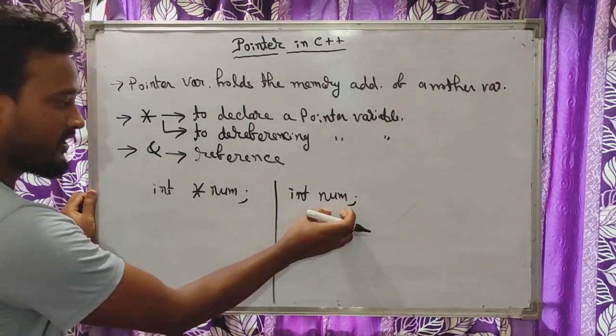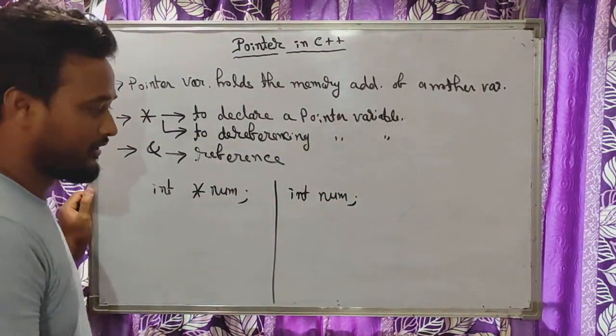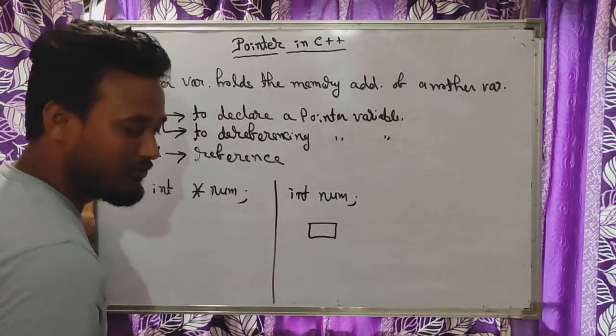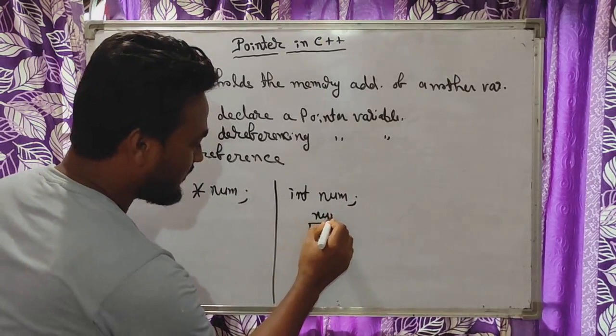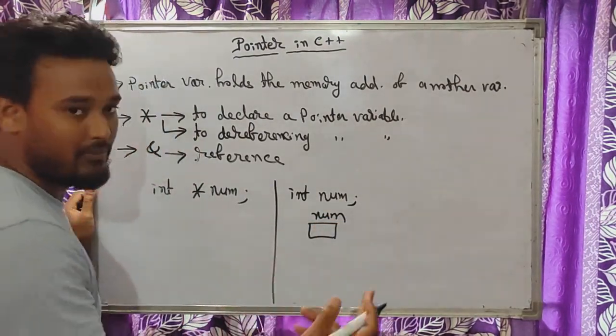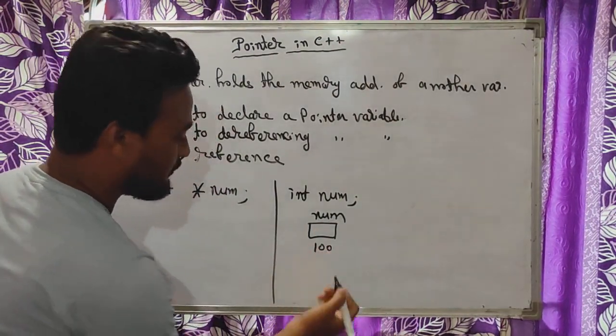When we declare a variable, it means we are creating some memory space in memory where we can store some value. Say in memory we have created this memory space whose name we are declaring as number, and in memory every memory space will have their own memory address. Say it will have its memory address 100.